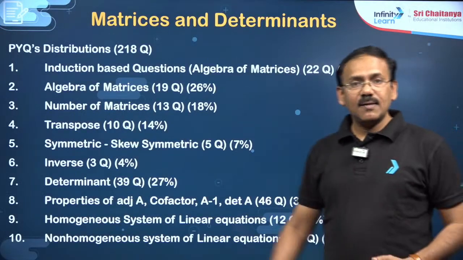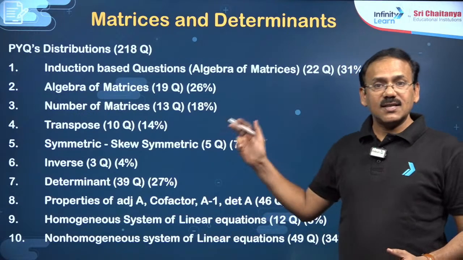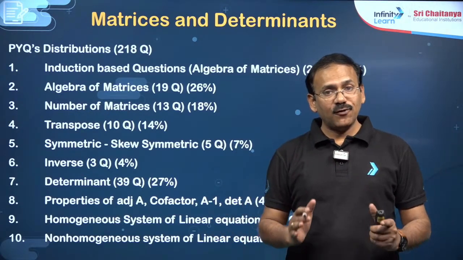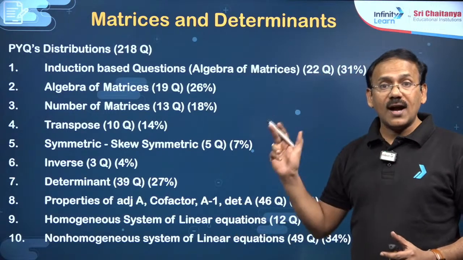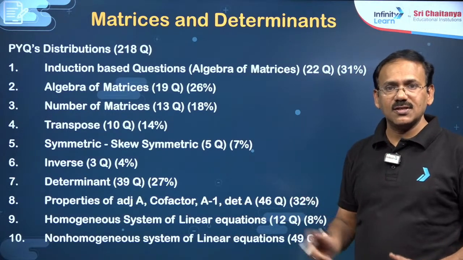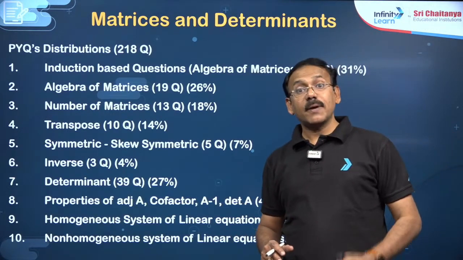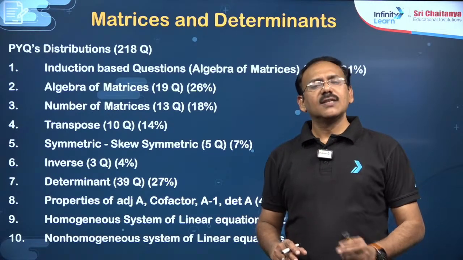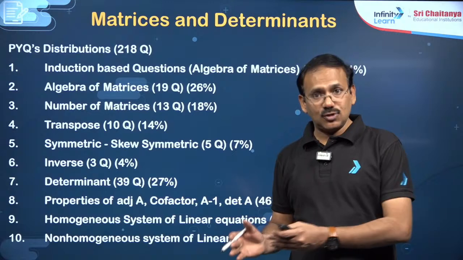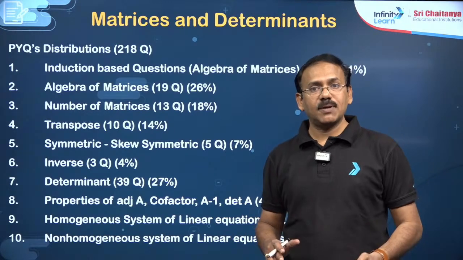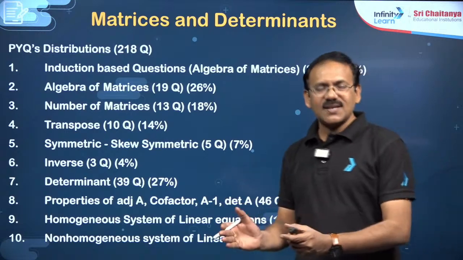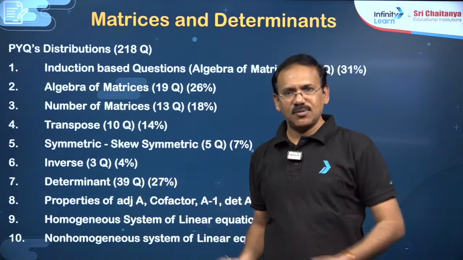In PYQs from matrices and determinants together, from 2010 to 2024, in the 14 years we got 218 questions. So on average you can expect 2 questions from matrices and determinants in Mains, sometimes 1 but sometimes 2. On average we can also say 1.5 questions, maybe some questions are mixed with some other concept also.